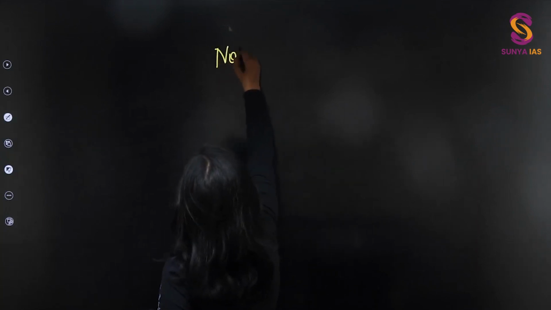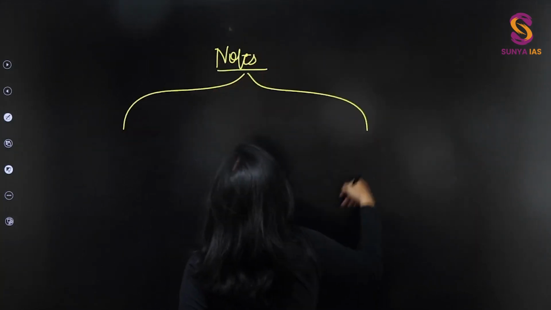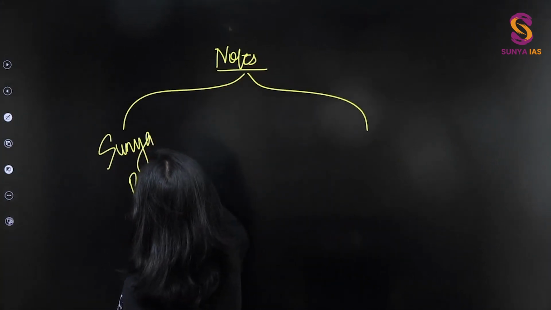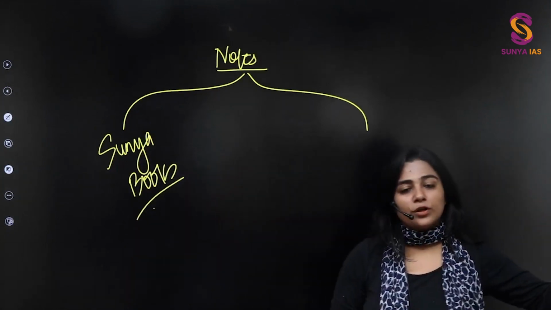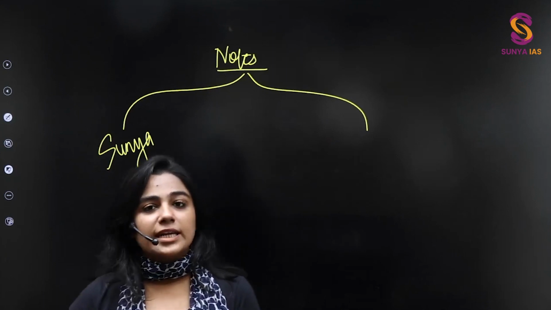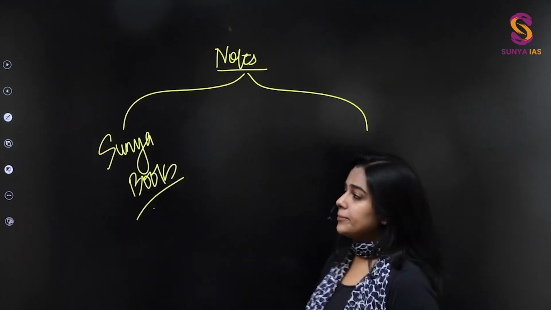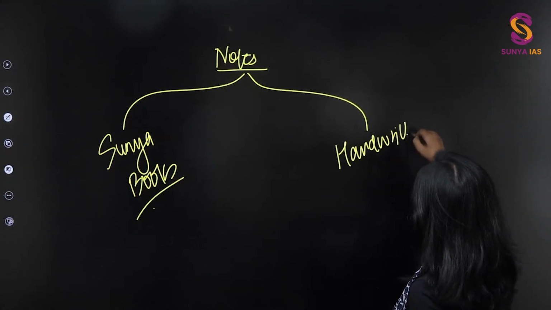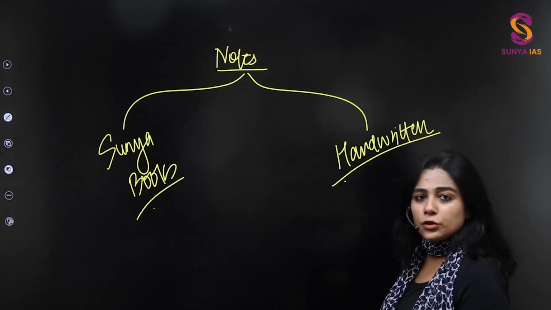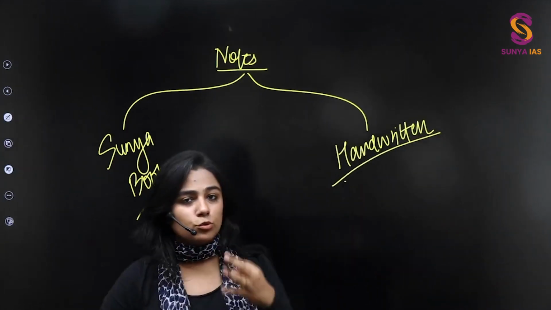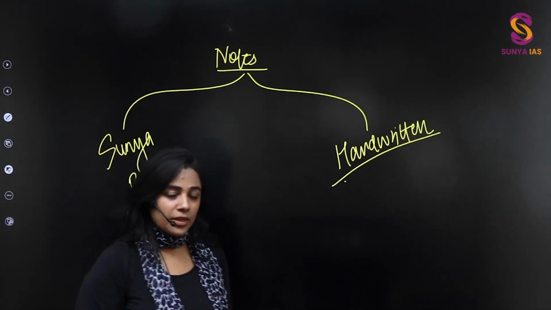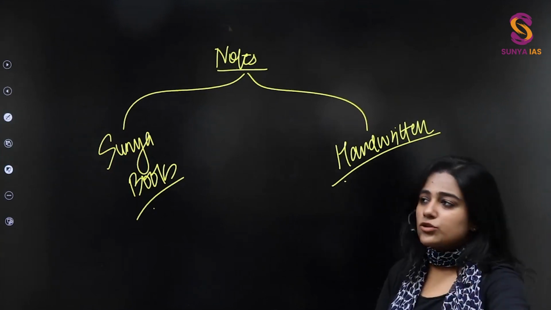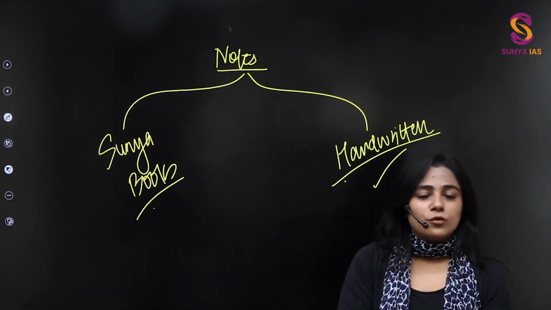I always tell you there are two ways for you to get the material for this particular aspect. If we talk about notes, one option is that you go for the Shunya books, right? The Shunya books of GS 1, 2, 3 and 4. For example, the EWS topic, you will find in the Shunya GS 2 book, right? You can order those. If you don't want to order for some reason, or if you think handwritten notes go better for you, go for handwritten notes and make those notes from the class itself, right? The PDFs for these will not be available class by class. So either you go for handwritten or you go for the Shunya books.